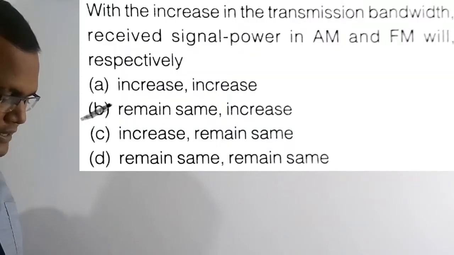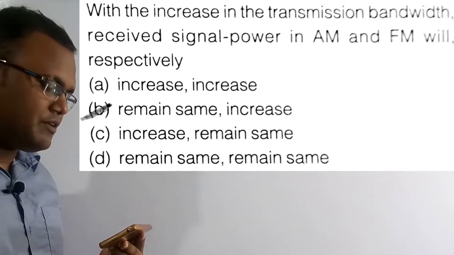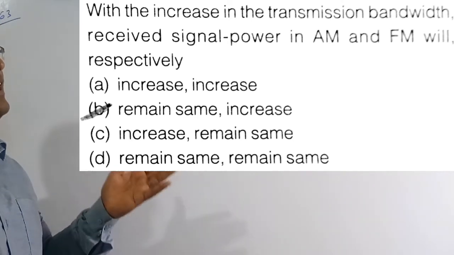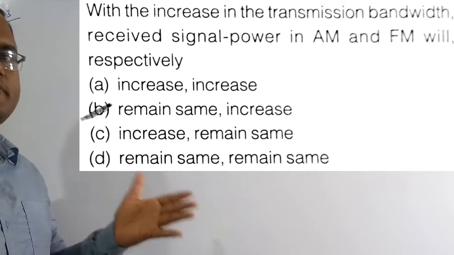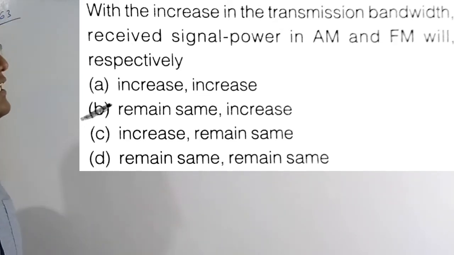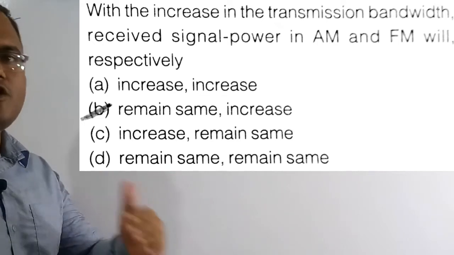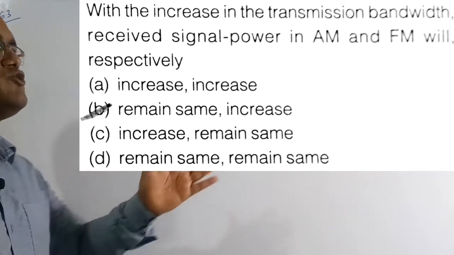So now we will solve the 63rd question. The question here: with the increase in the transmission bandwidth, received signal power in AM and FM will respectively. So here in the question they are saying that suppose if the AM signal and also the FM signal at the receiver, if the bandwidth is increased, then what will happen to the receiving end power, whether it will increase, or it is constant, or whether it will decrease. That is what they are asking for the AM and also the FM.